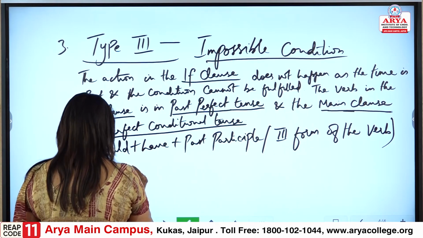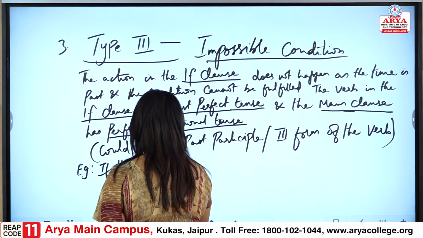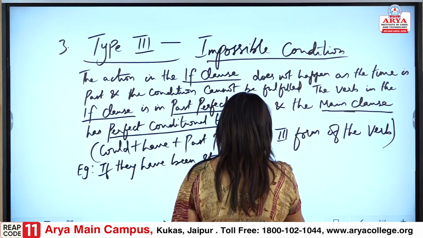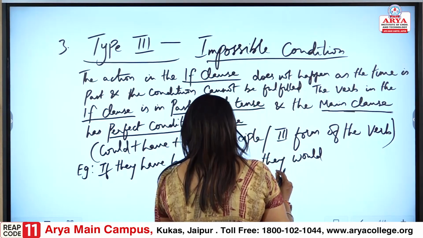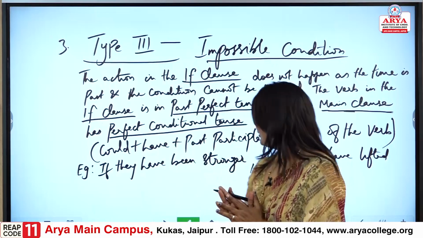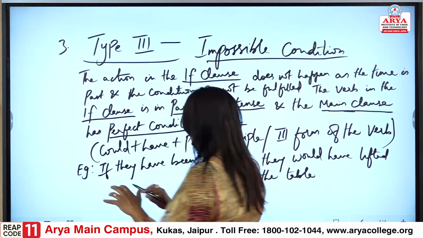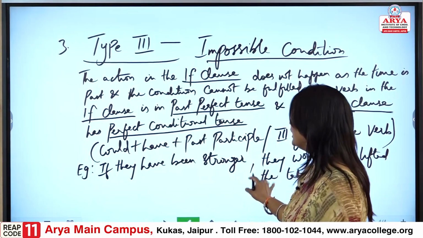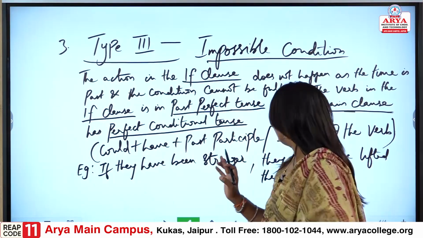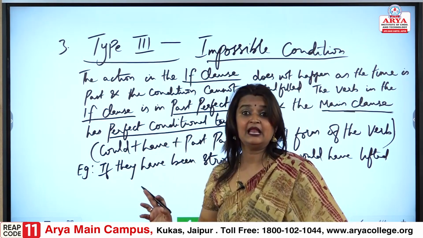Suppose: if they had been stronger, they would have lifted the table. See the way it is given: if they had been stronger, they would have lifted the table.